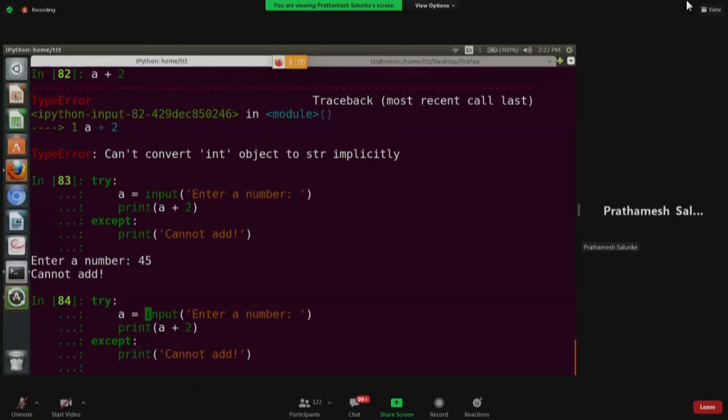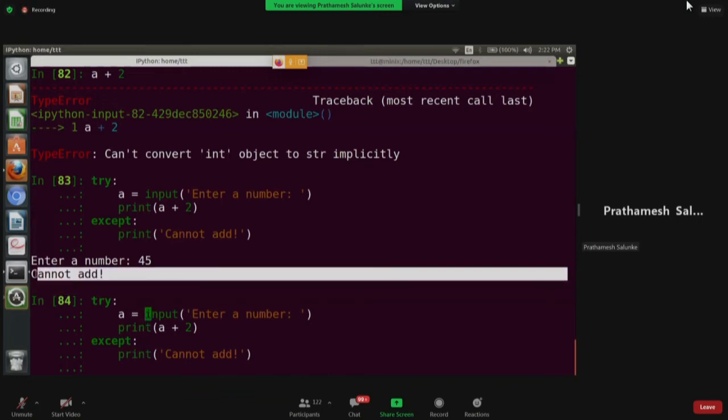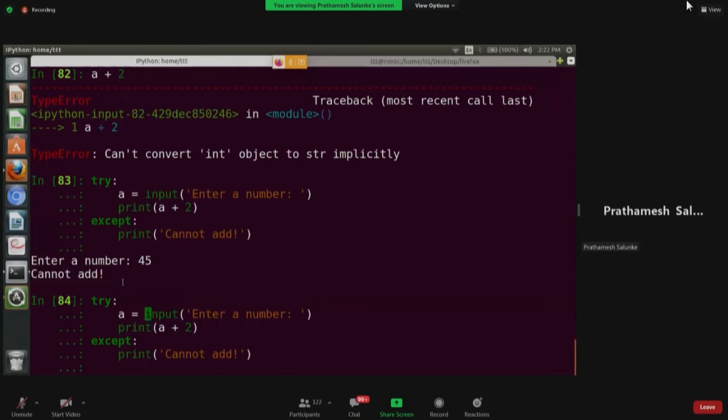Okay. So yeah, I hope everyone reached the cannot add point. Then we can do some corrections. I mean to say, rectify the code. Yes, sir. Okay. All right. So we can slightly move ahead now.